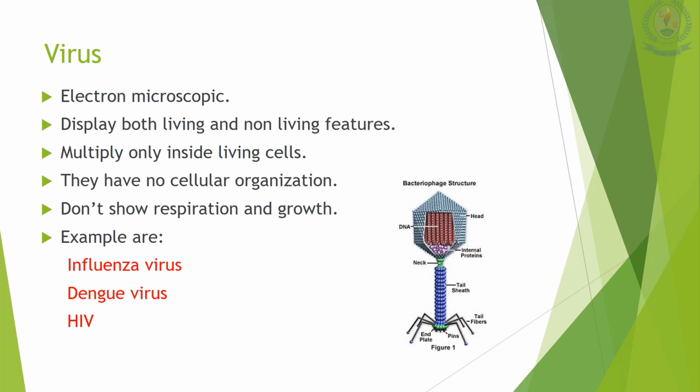Viruses can only be seen through an electron microscope. That is why they are studied with electron microscopy. They display both living and non-living features. They multiply only inside living cells. They have no cellular organization. They don't show respiration and growth. So in viruses the main thing is they show both living and non-living features. Examples are influenza virus, dengue virus and HIV.